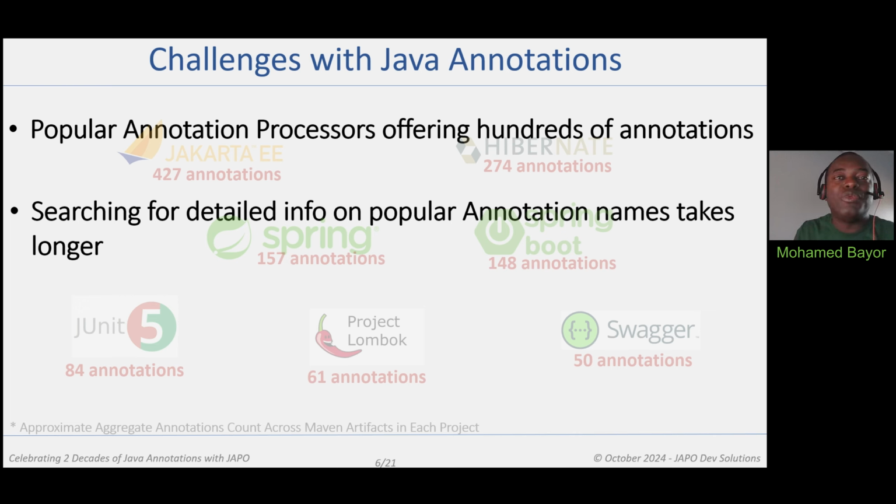What a typical developer will do in that case will be to jump to a classic search engine such as Google and enter the name of the annotation there. Now, it's not guaranteed that the very first search result is going to be about the qualifier annotation or even any concept related to programming. And even if you encounter an annotation named qualifier, besides Spring Framework, there are also two other frameworks, such as MapStruct and also Jakarta Enterprise Edition, which offer the same annotation names.